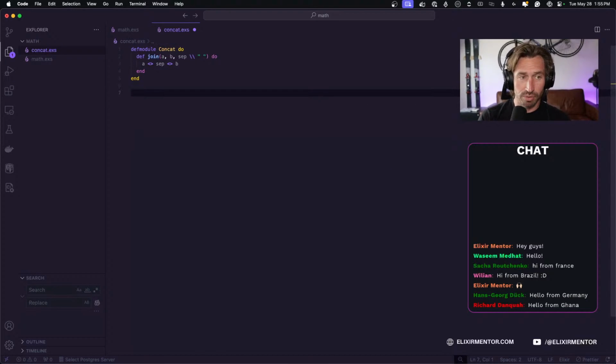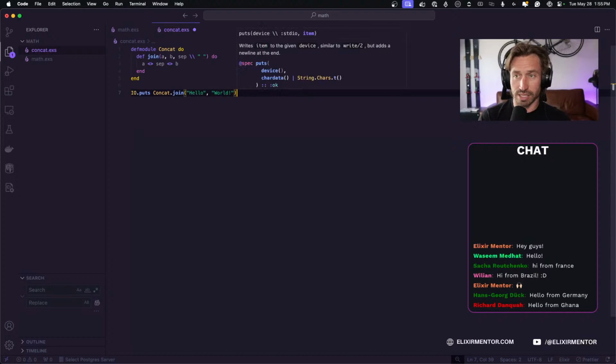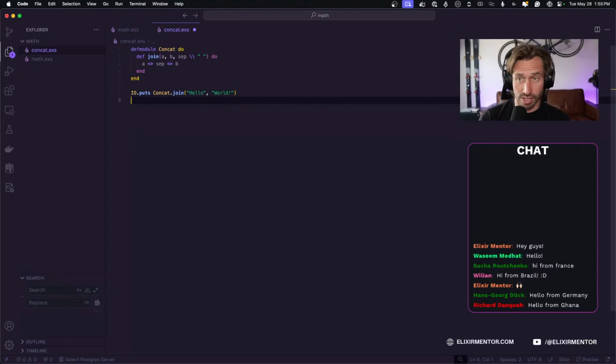And then down below, we'll do our IO puts like before, and we'll say Concat.join. And if we pass in hello as a string, and then our second argument is world, by default, this is just going to be concatenated together and separated by a space. So we don't have to add the space on world or at the end of hello anymore. So that's nice.